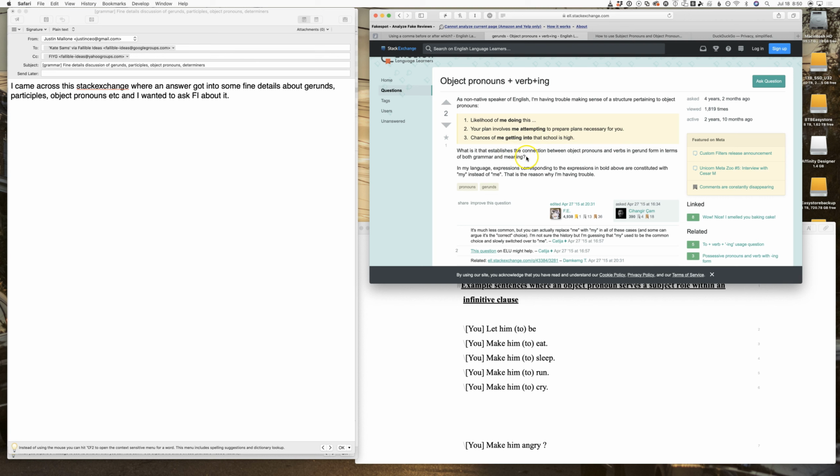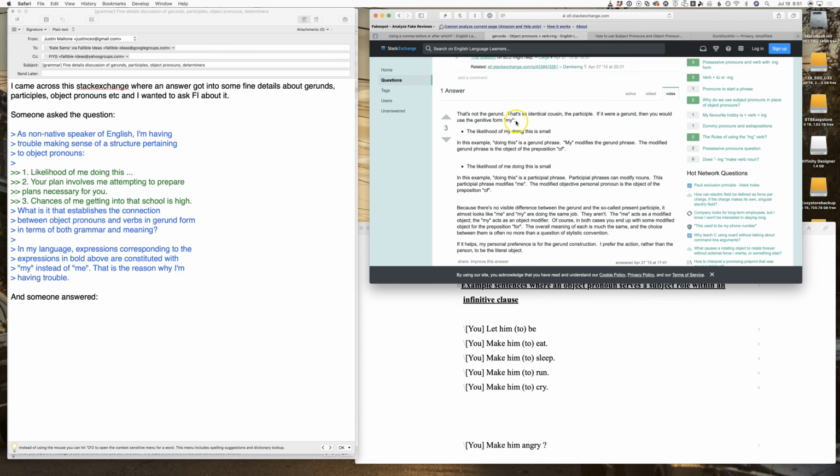What is it that establishes the connection between object pronouns and verbs in gerund form in terms of both grammar and meaning? In my language, expressions corresponding to the expressions in bold above are constituted with my instead of me. And then someone answers, that's not the gerund, that's its identical cousin, the participle. If it were a gerund, then you would use the genitive form my. The likelihood of my doing this is small. In this example, doing this is a gerund phrase. My modifies the gerund phrase.